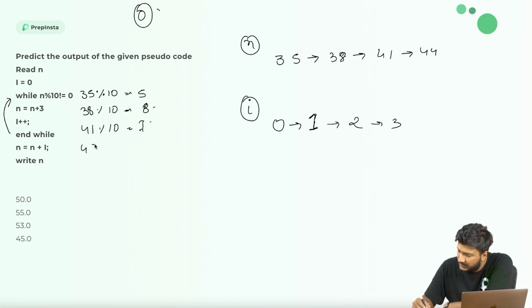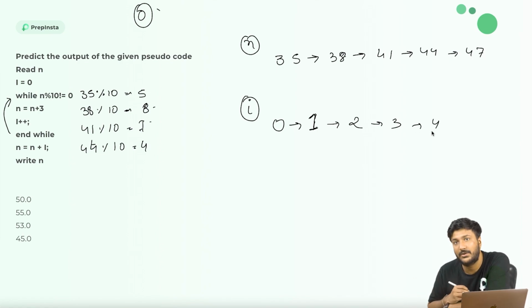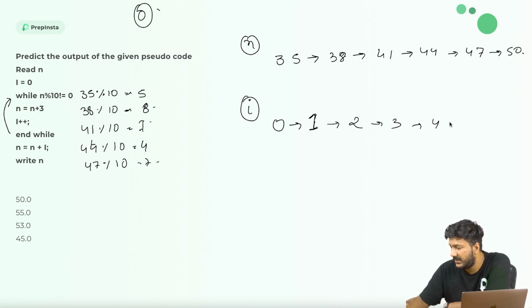Then 44 percentage 10 is 4, so I change n to 47 and i to 4. Next, 47 percentage 10 is 7, so I change n to 50 and i to 5.